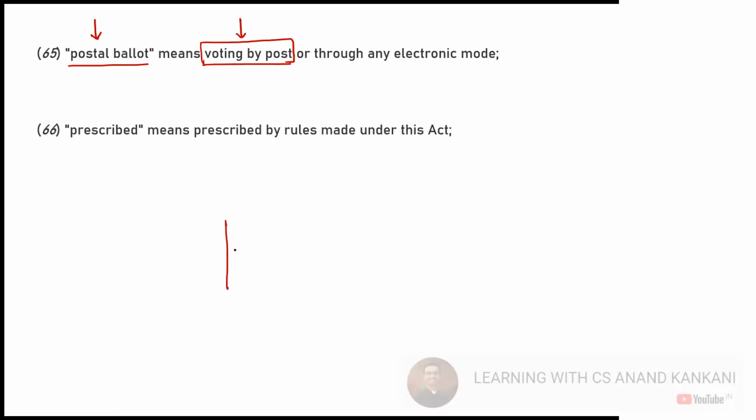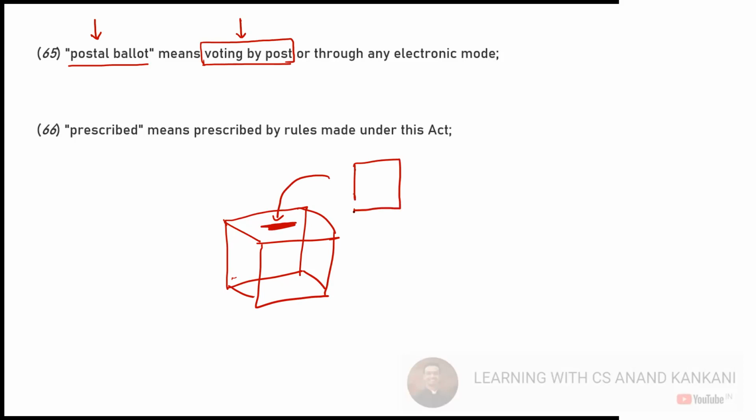So in case of that ballot paper, how you must have seen in the old Bollywood movies also, there will be a box. Okay, this is the box. In this box there will be a hole like this and you deposit your ballot paper. So basically there will be a paper. On that paper you are going to put the stamp. Here there will be a lotus, here there will be an elephant, a hand, Shiv Sena, whatever it is, you will put a stamp here and you will fold that paper and you will put it in this ballot. So this is basically the ballot paper, and that's the reason this is called postal ballot, because this ballot paper is received by the company by way of post. So this is called postal ballot.